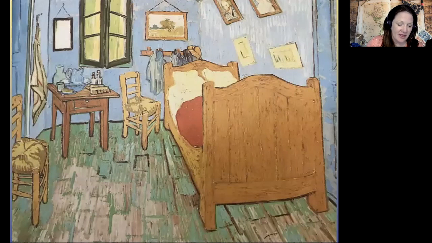Now, his brother, Theo, who was younger, would write letters to him, and Vincent would write letters to Theo. And this is how we know so much about his life, because Theo's wife saved the letters after both Vincent and Theo died. They died within about a year apart from each other. And they were both very young. Vincent was about 37 or 38 years old, and Theo was only about 34 years old. So they didn't live very long. Theo encouraged his brother to paint, and he sent him money whenever he could.